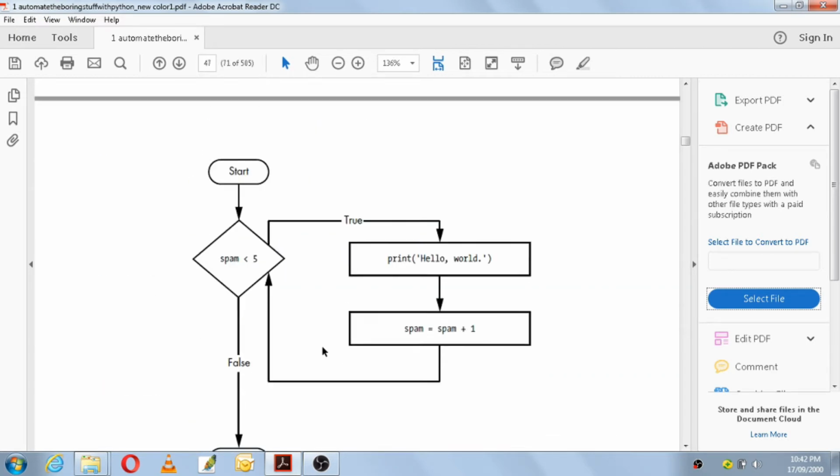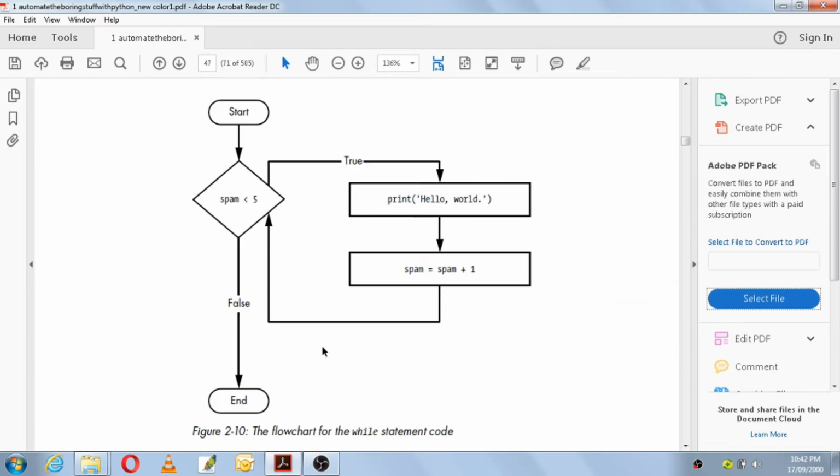Similarly, we have the flowchart of while statement here. What is there in the flowchart is, this is start, this is the condition, spam is less than 5, and if it is true, it will print hello world, and it will increment the value of spam by 1. Again it will check the value for the new value of spam. Okay, so the new value of spam is how much here? 1. Again we'll come back to check the condition. Is 1 less than 5? Yes. True. Again print hello world.